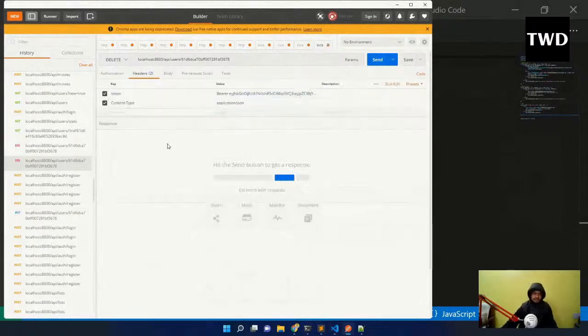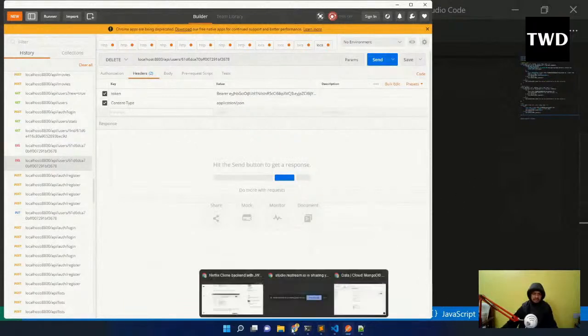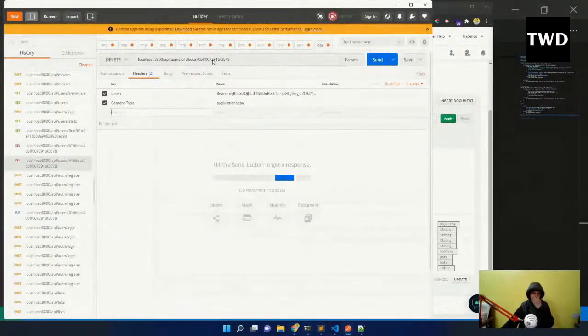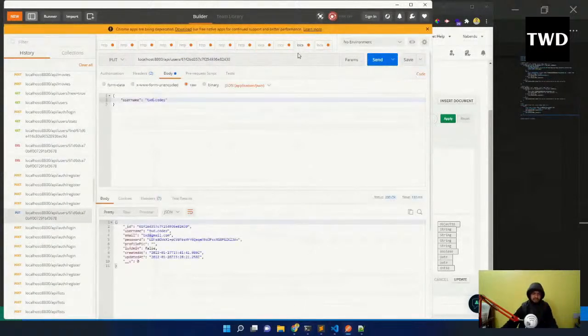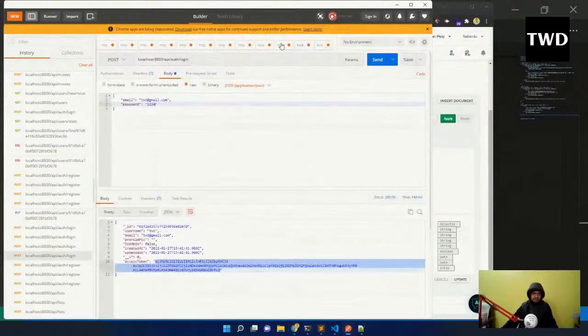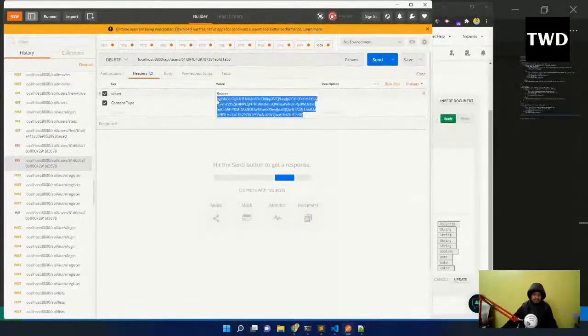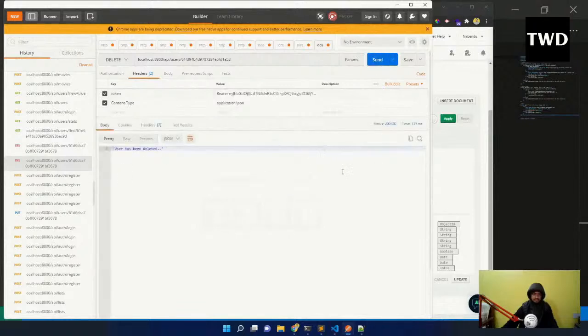Only the header is required, and I have to pass the bearer token correctly, and I have to pass the correct user. Correct user, let me take from here. So I will delete this user. I have to pass the user ID here, and the bearer token should be the admin bearer token, this is the admin user only. So I'll take this bearer token and put it here, and now I will send, and see, the user has been deleted.